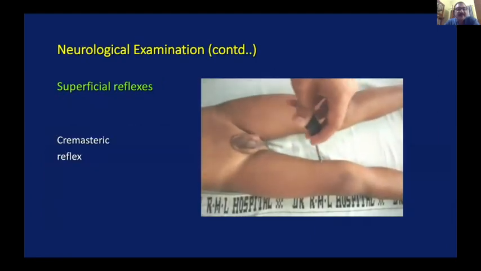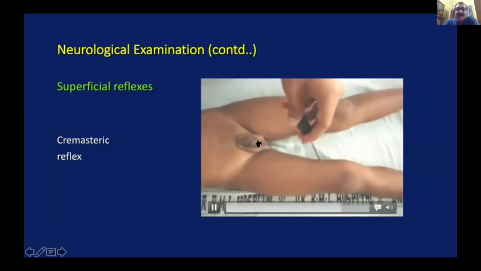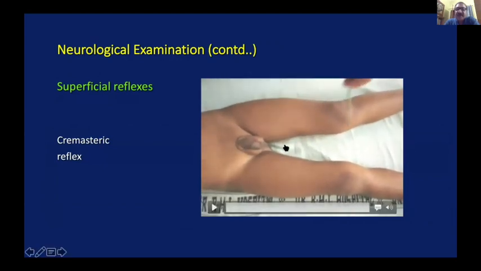The next in the list is the cremastic reflex. Once you stroke the upper part of the thigh, the same side of the testicle moves up. This is again a superficial reflex.